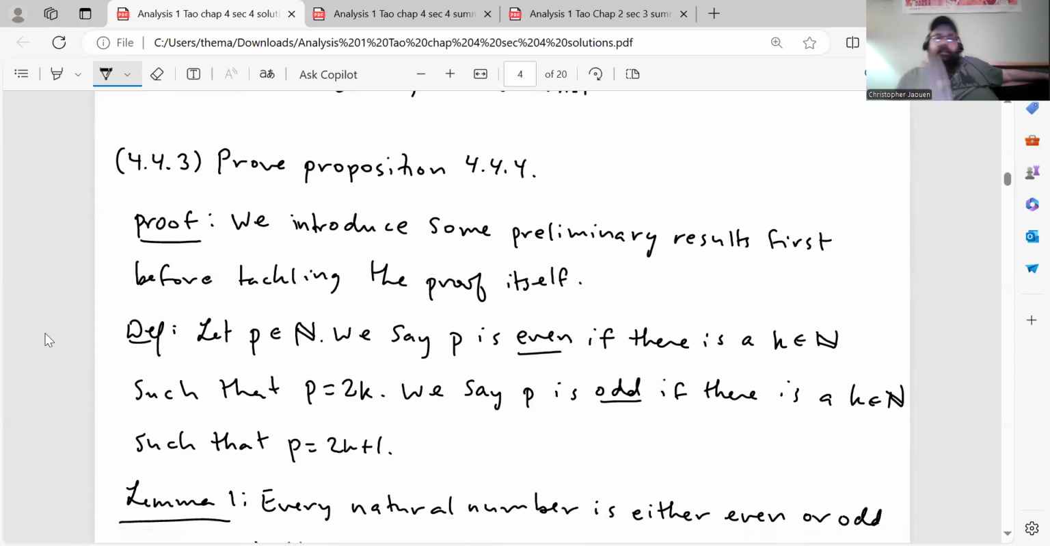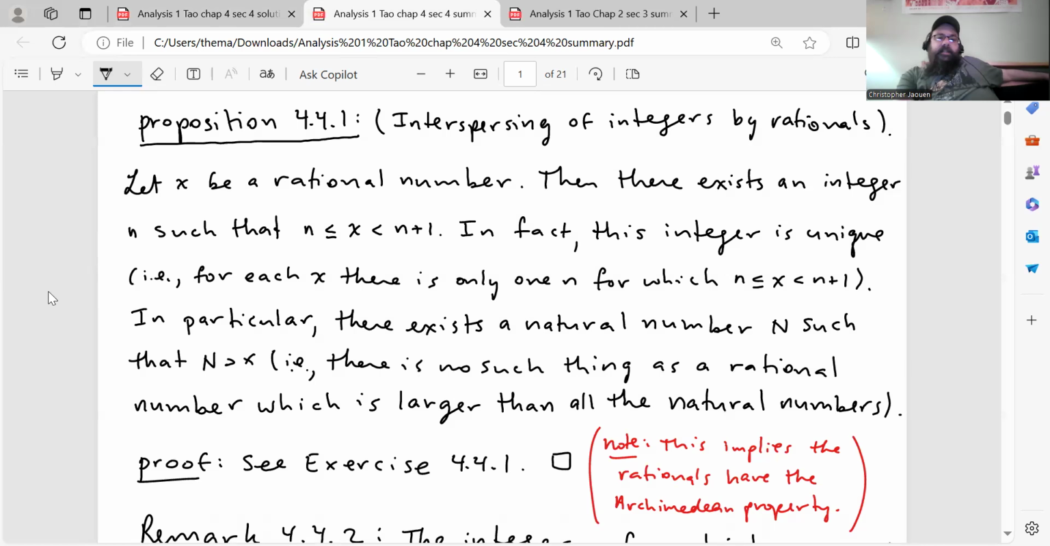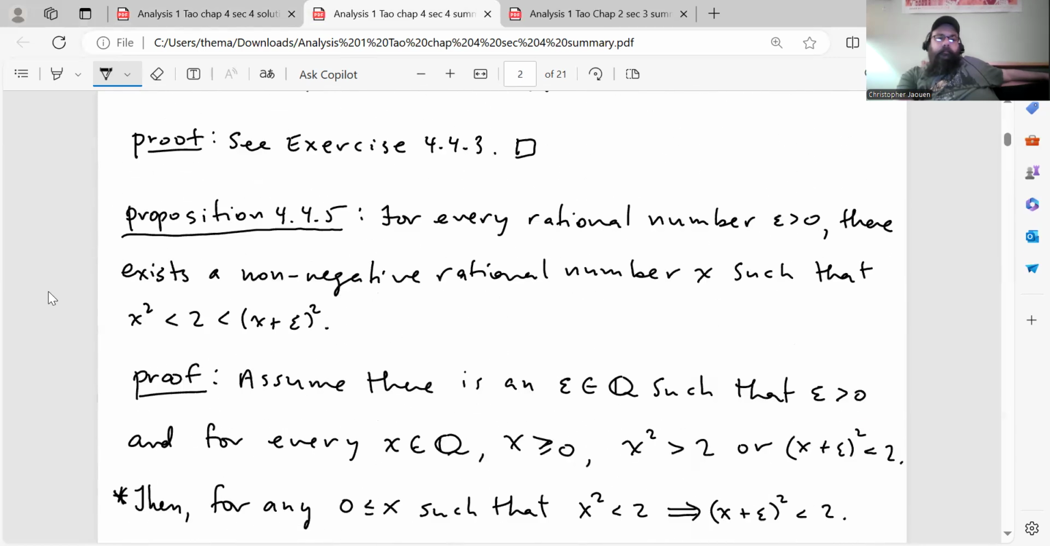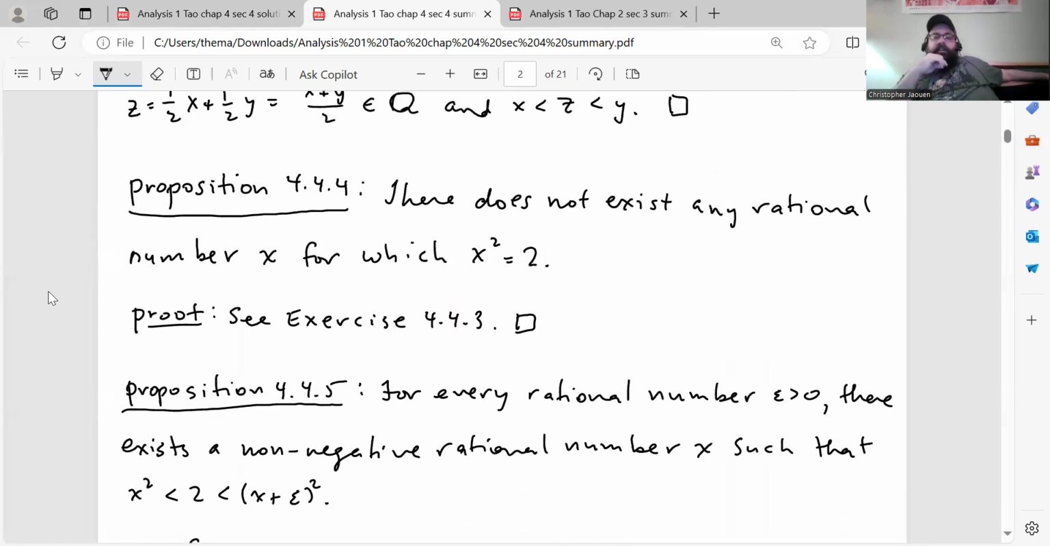Okay, and then there's this last question. Like I said, it's a pretty short exercise set. Here he wants us to prove proposition 4.4.4. Let me just remind you of what that says. Here it is. There does not exist any rational number x for which x squared is 2.